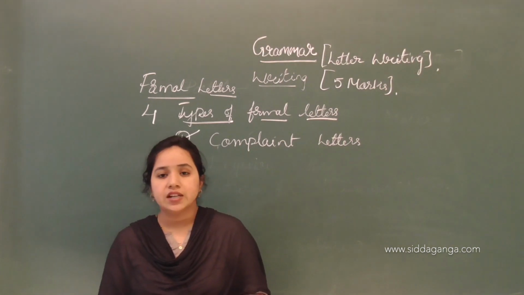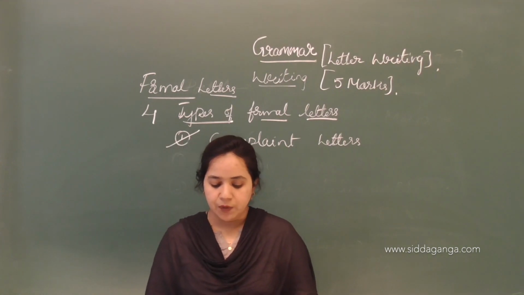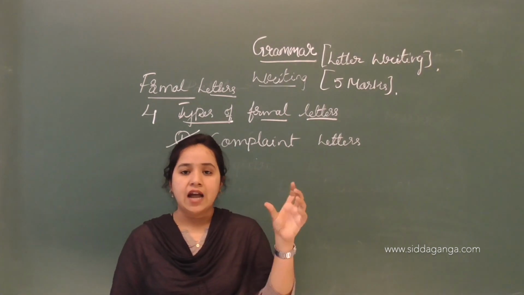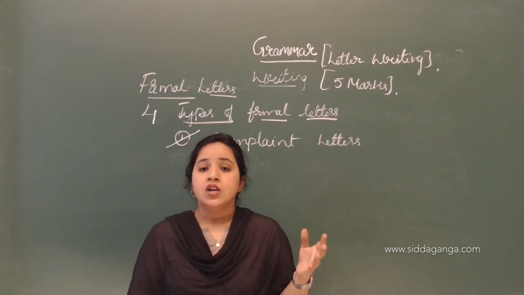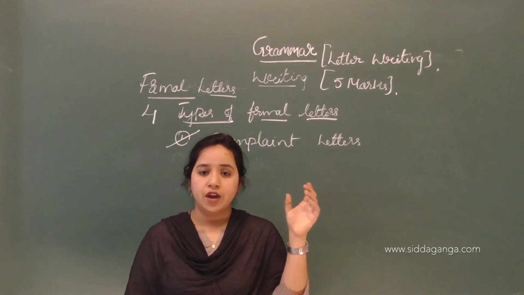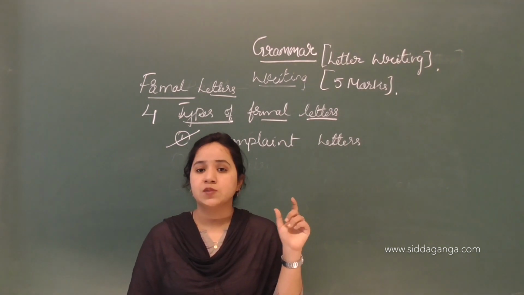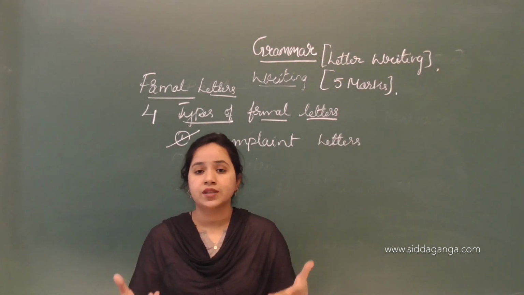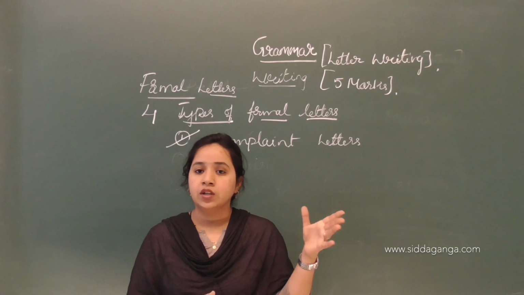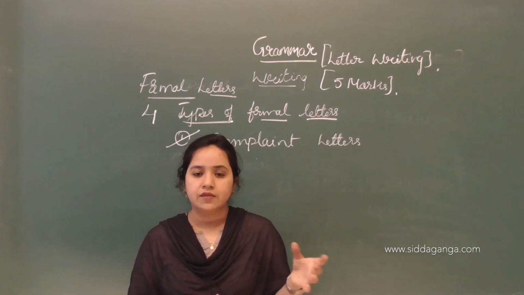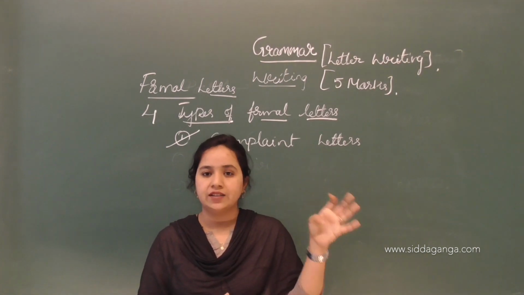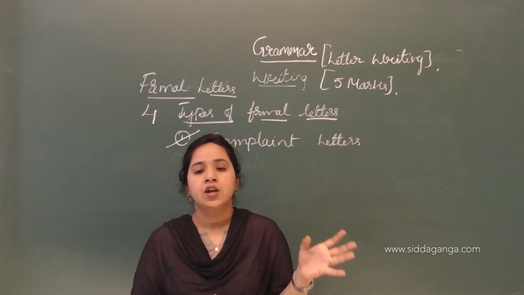Then such a letter is addressed to the relevant person of the company. The address means to whom you are writing the letter, and there you have to mention that. Who is the responsible person, who is the owner of that company? That is the relevant person, the one responsible for that product or the company owners.